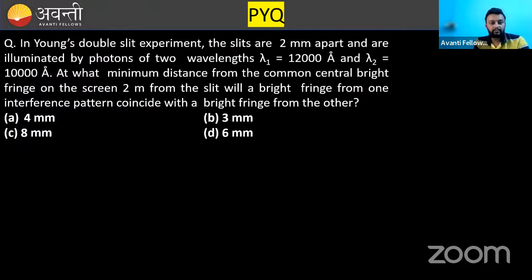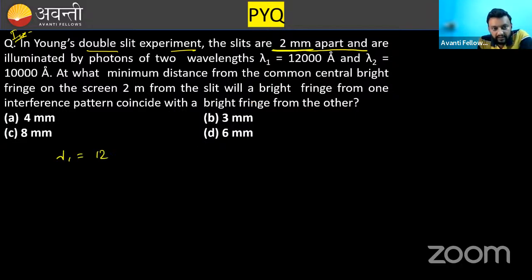This is again an important question. Question reads, read it again. In the YDSE experiment, is it small d or capital D? Can you identify? There are two wavelengths.